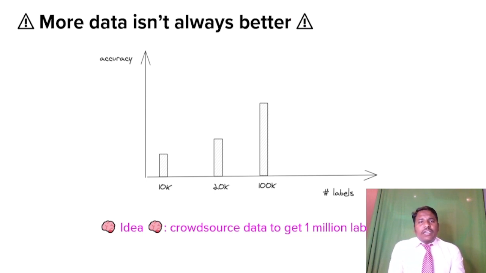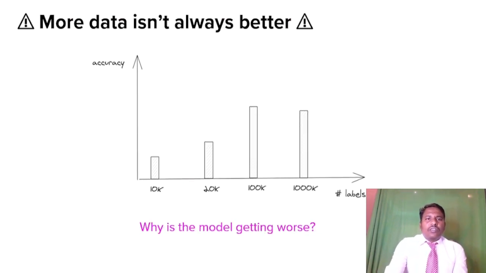So more data isn't always better. With more data, it's like a crowdsource actually. Let's say 10k, you see the graph, 10k, 20k, and then 100k. Why is the model getting worse?